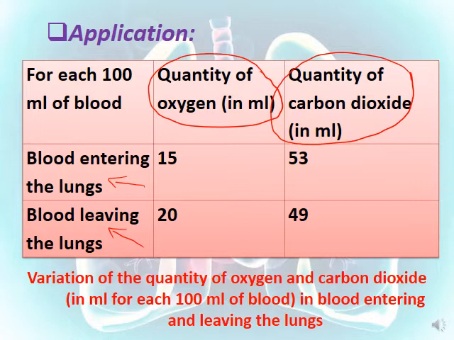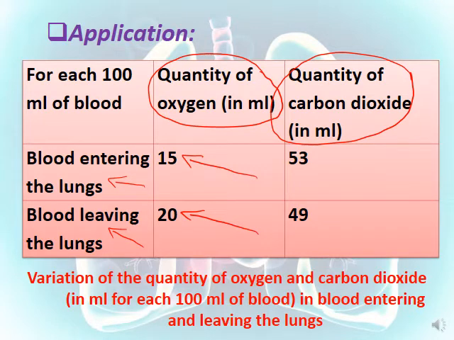Here we have to compare them with the same gas. The quantity of oxygen in the blood entering the lungs is 15 milliliters, which is less than the quantity of oxygen in the blood leaving the lungs, which is 20.